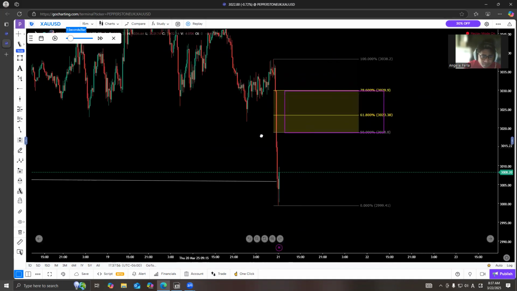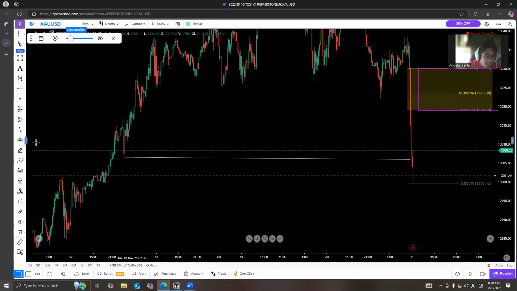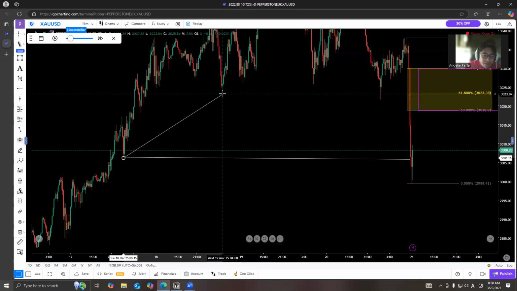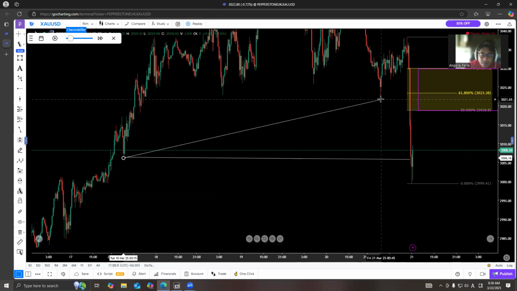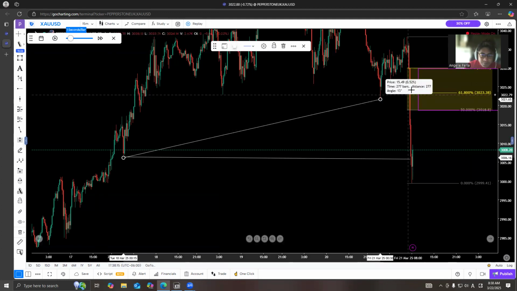All right. So as we can see, this is a raid on the liquidities in this low right here. So we have this one, this one, this one, and this low right here being swept. All right.